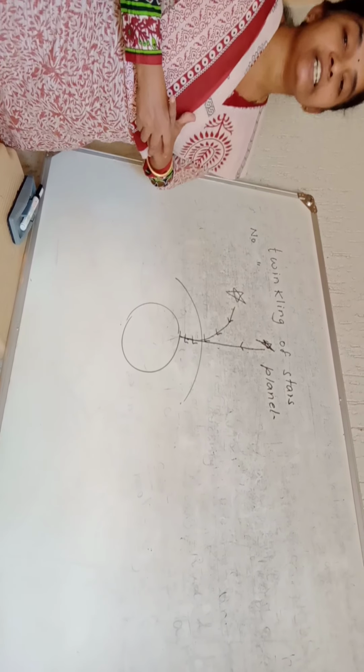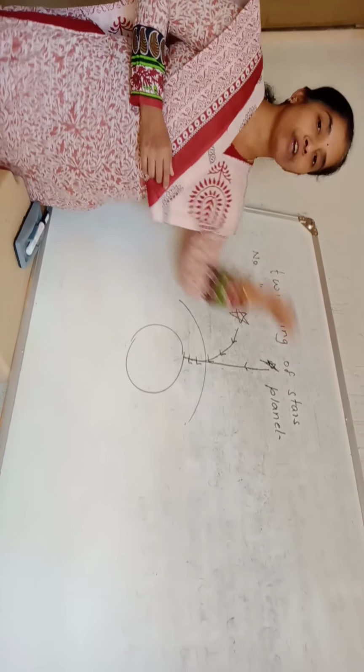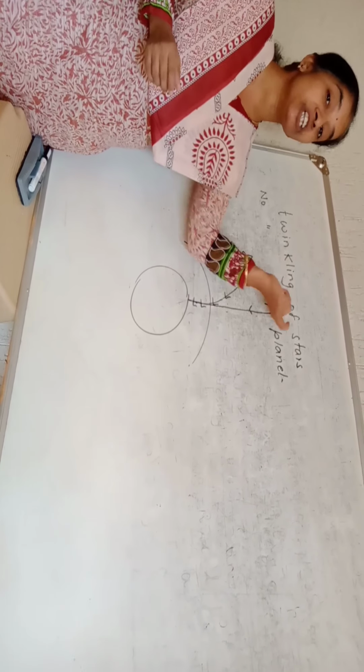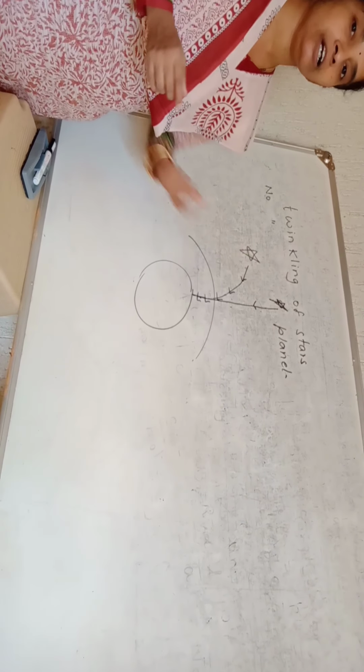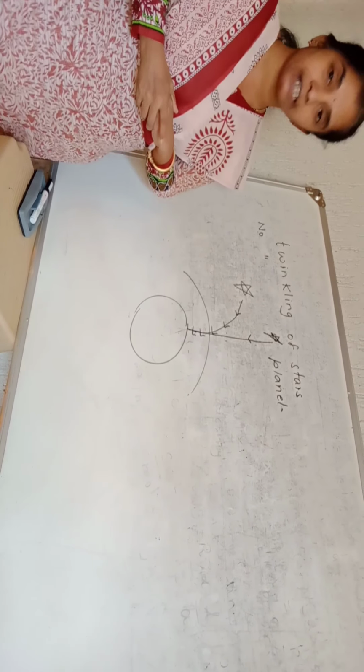There occurs change in the direction of light rays continuously, due to which the position of the star appears to be shaky, not like this zigzag. It appears to be slightly shaky, and that is why the stars twinkle. That's it. Point number 1.